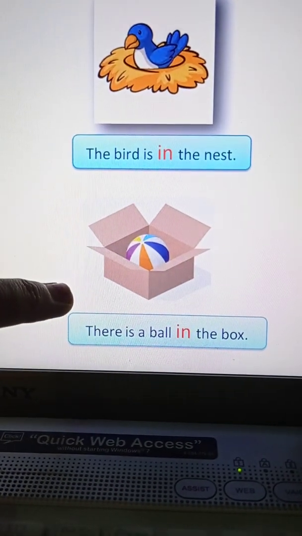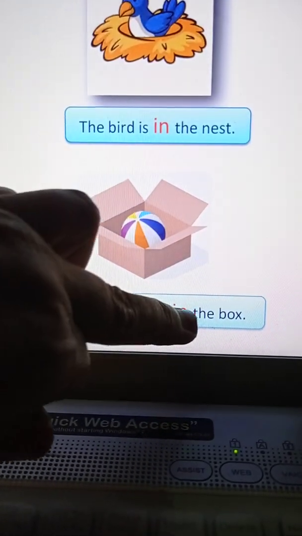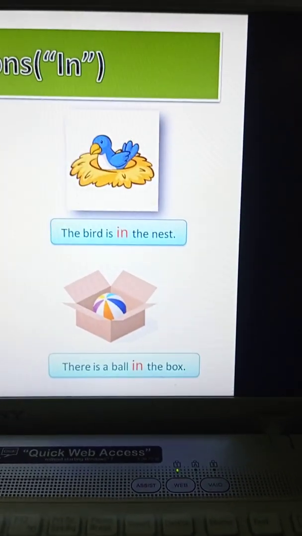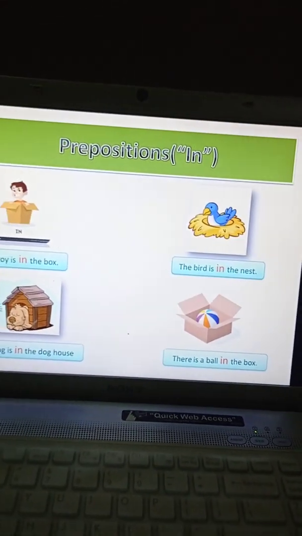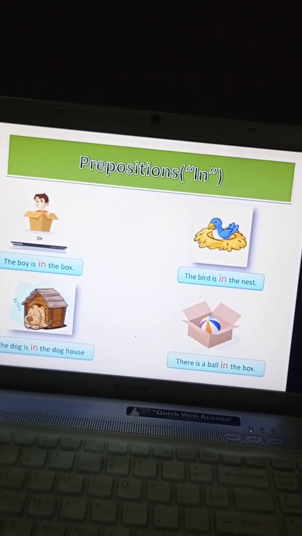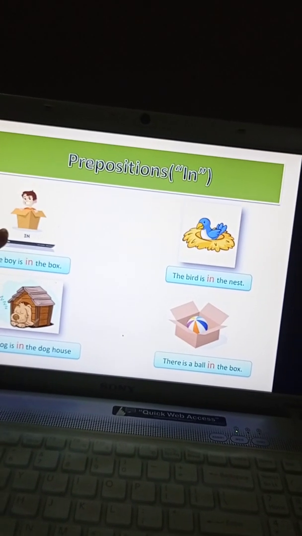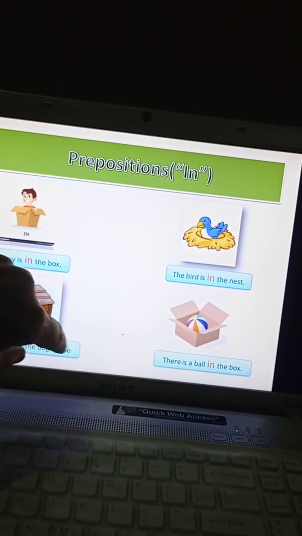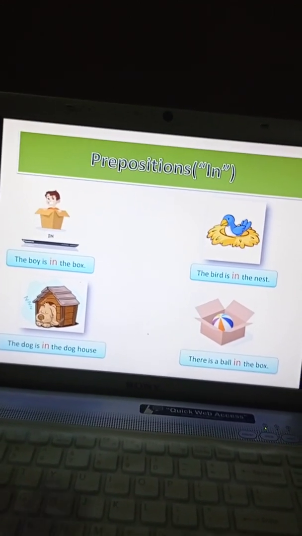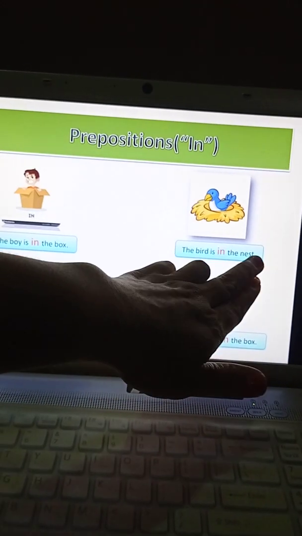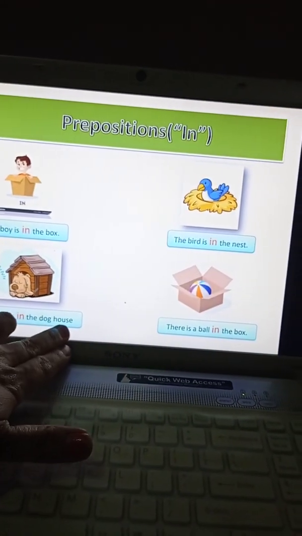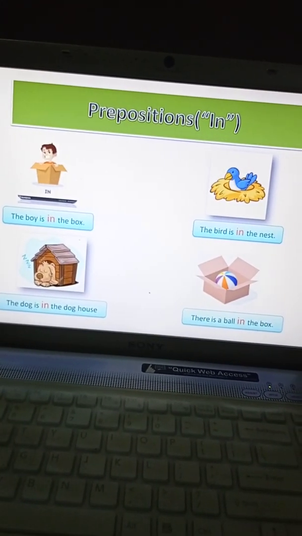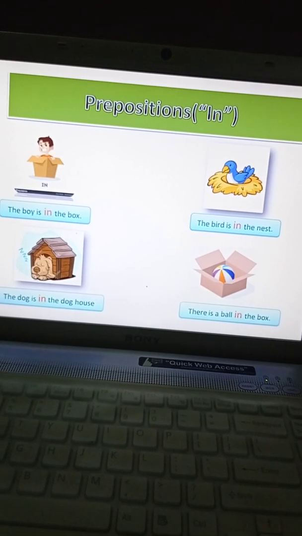So children, with the preposition in, we are making use of in the box, in the nest, in the dog house, and in the box. So these are the phrases which are used with in.